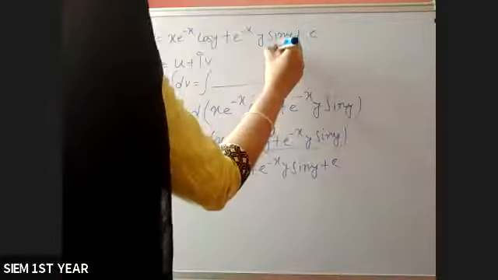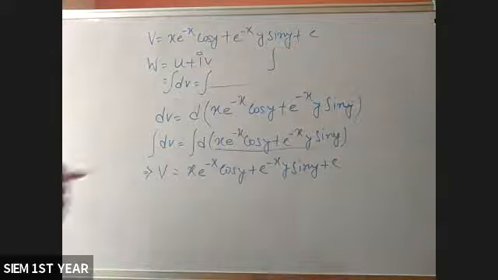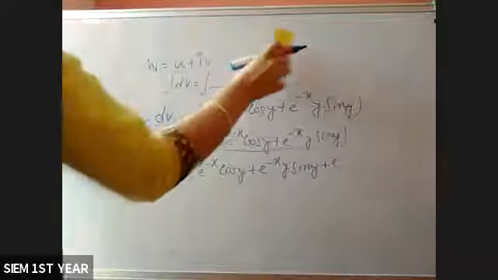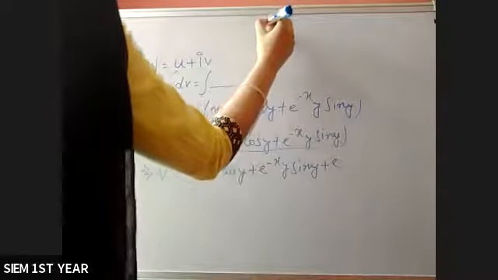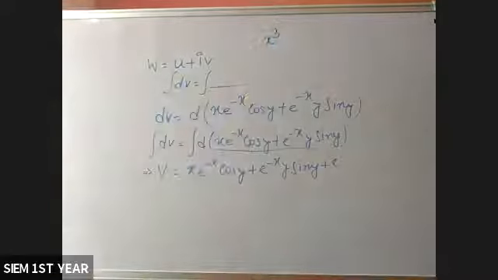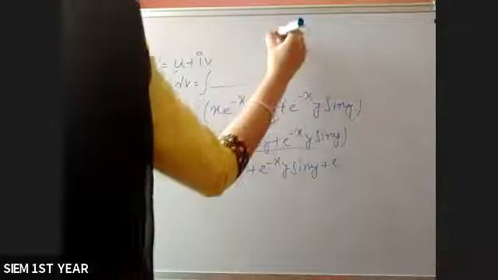Suppose you have x cube. First you have to find whose derivative is x cube. Sorry, suppose I'm taking 3x square.